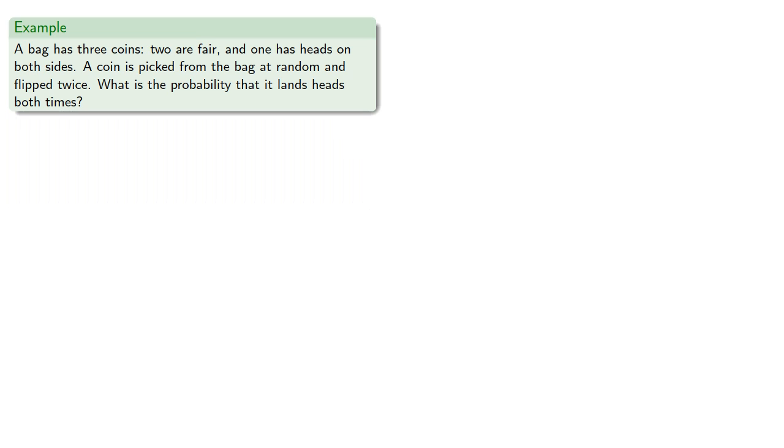For example, suppose a bag has 3 coins. 2 are fair, and 1 has heads on both sides. A coin is picked from the bag at random and flipped twice. What's the probability it lands heads both times? So there are 2 possibilities. Either the coin is fair, or it has heads on both sides.